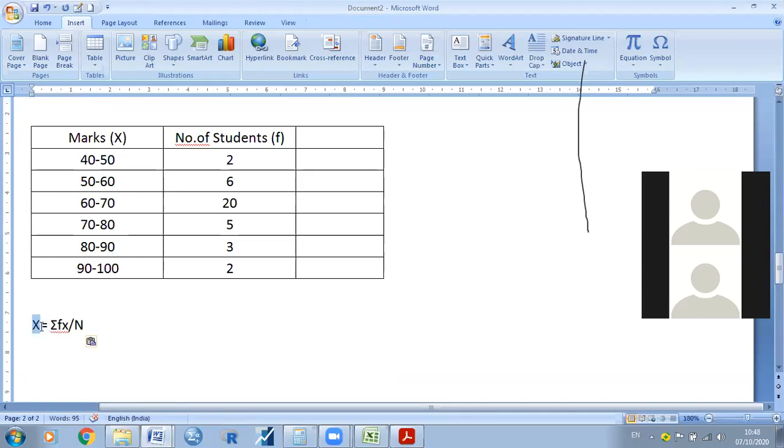Here, this is x bar, or else I will write it.